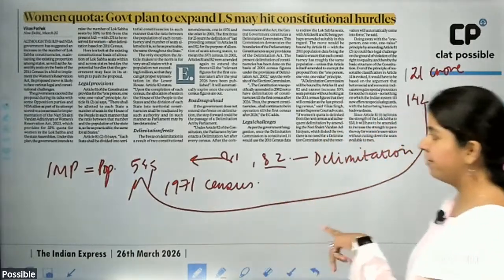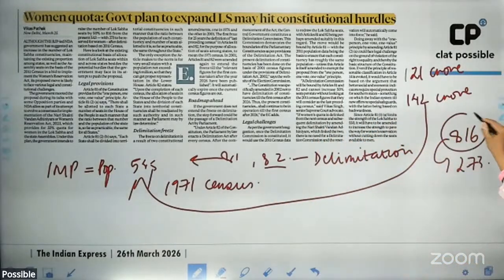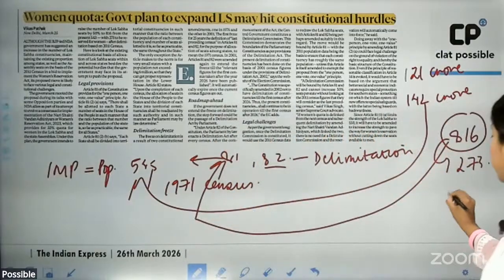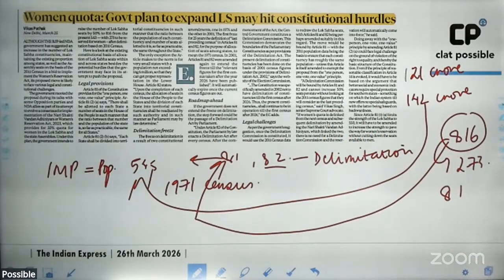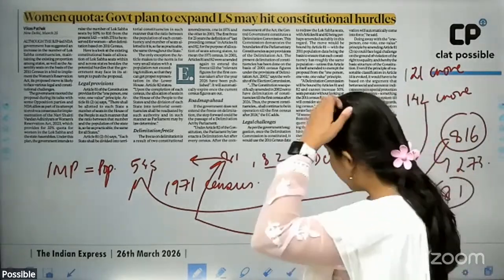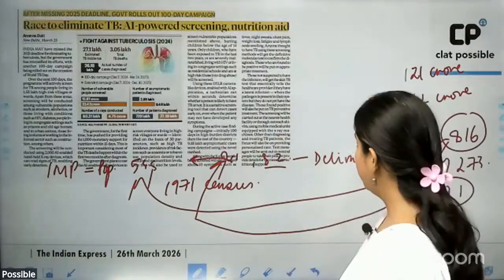And if the government wants to increase the seats, naturally they will have to bring about an amendment in Article 81 of the Constitution. So not only do they have to undertake this entire exercise through the establishment of the Delimitation Commission, but they also have to undertake a constitutional amendment, okay, to amend Article 81.